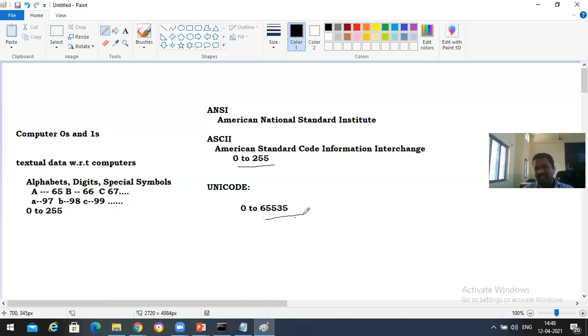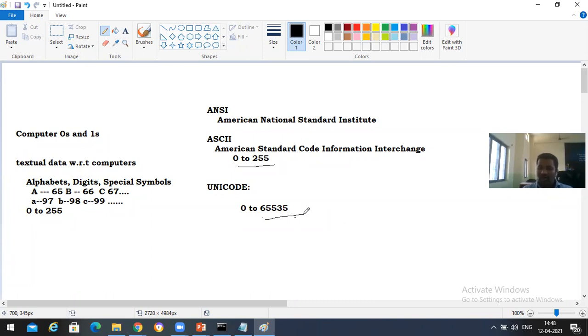If you consider C and C++, these support only English letters: alphabets, digits, and special symbols. But coming to Java, it does not support only English, it supports all languages' letters, followed by alphabets and digits. That's the reason its Unicode range is very high, 0 to 65,535. That means it supports 65,536 characters. That's the meaning of Unicode.